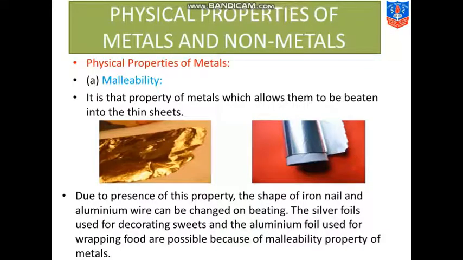Yes, students. Now there is a new topic we are going to start, physical properties of metals and non-metals. Let's see what the physical properties are. First, physical properties of metals we will study. First is malleability. Now what is malleability? It is that property of metals which allows them to be beaten into thin sheets. You can beat the metals. It can be turned into thin sheets.